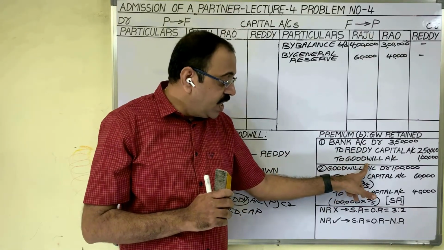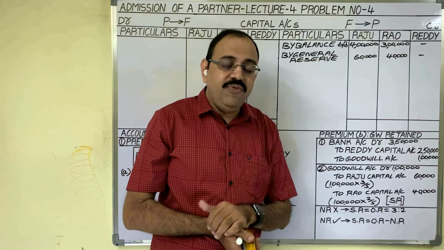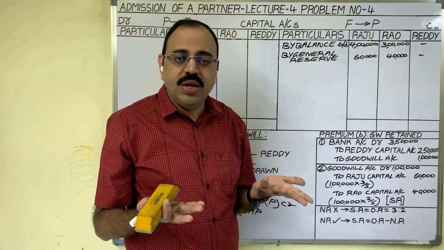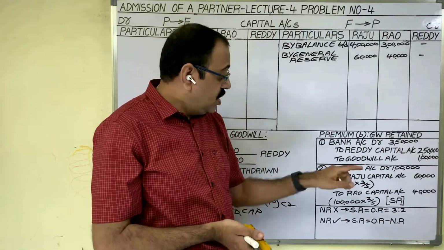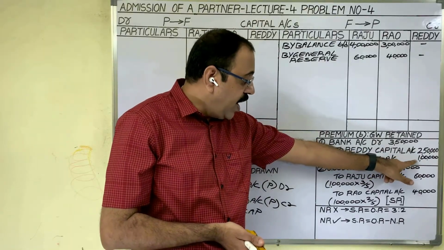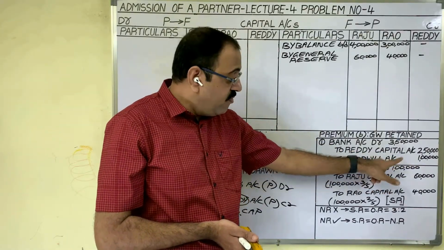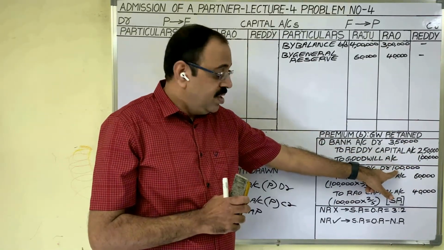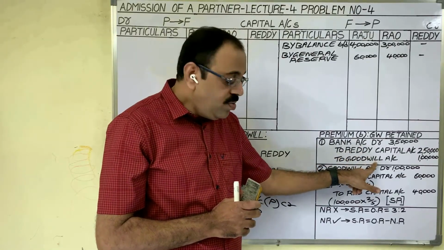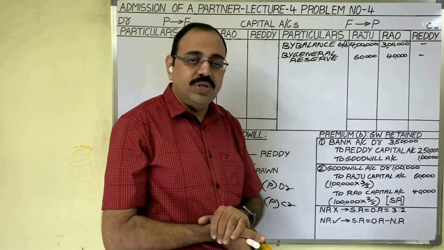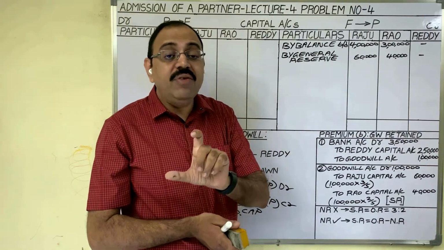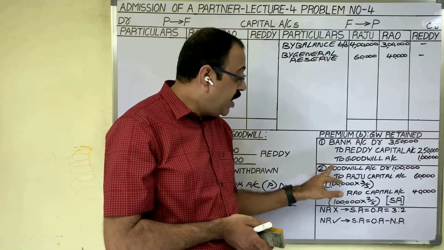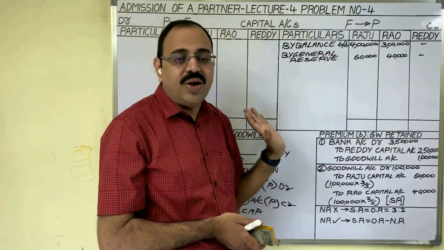By crediting, we created goodwill liability. If you transfer that goodwill amount to old partners' capital accounts, now the goodwill liability is not there. So to close the goodwill account, the amount which we have credited, again we have to debit. So 1 lakh rupees we credited in the first entry, we are debiting it in the second entry. In the first entry we created the goodwill account, in the second entry we are debiting the goodwill account. If any account is credited and debited with the same amount, then that account will get closed. In that manner, by debiting the goodwill account, we close this goodwill account.